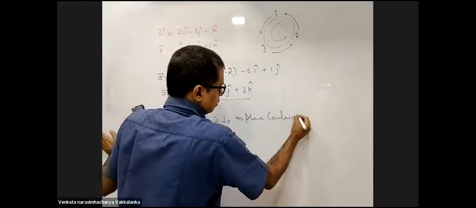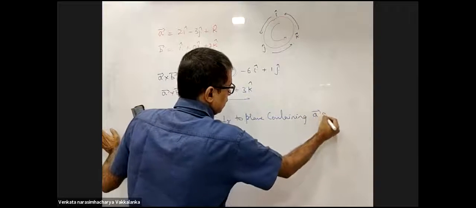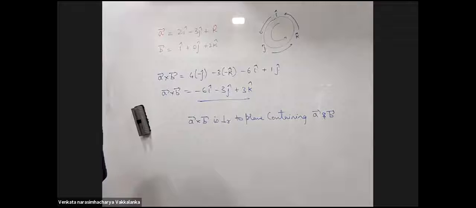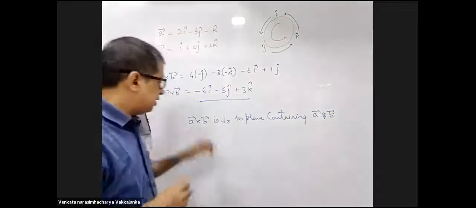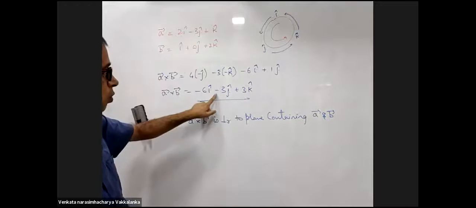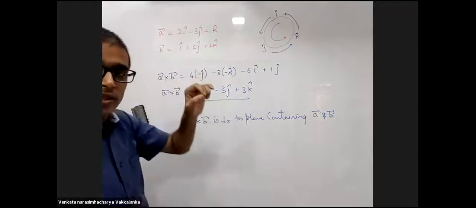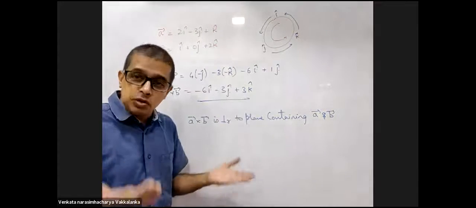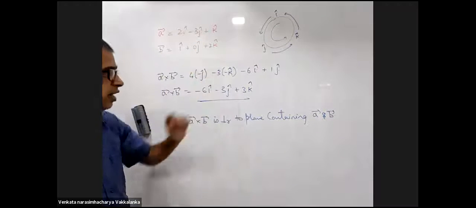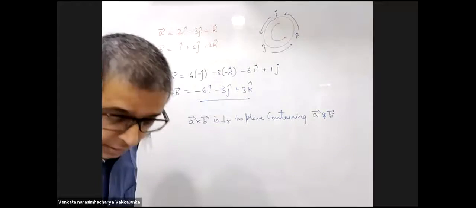A cross B is perpendicular to the plane containing A and B. Can I cross verify? Take the dot product of this with A, it will turn out to be 0. Dot product of this with B, it will turn out to be 0. Just to cross verify. First of all, did you understand how we took the cross product?